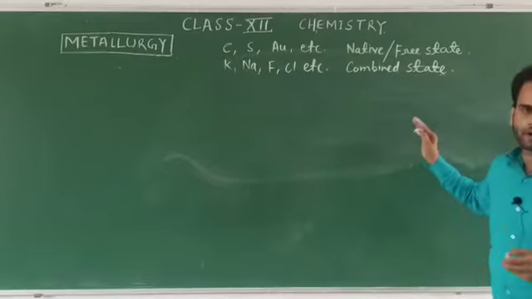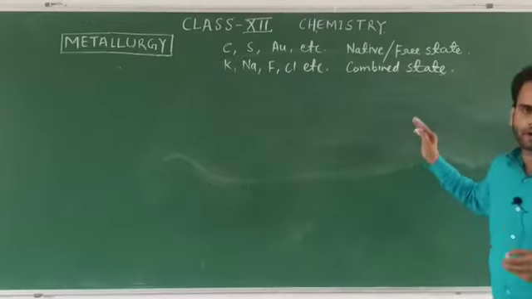Many minerals are found in the earth's crust, but not all the minerals are convenient for getting the desirable metal. The mineral from which we can get the metal easily and conveniently is known as ore.